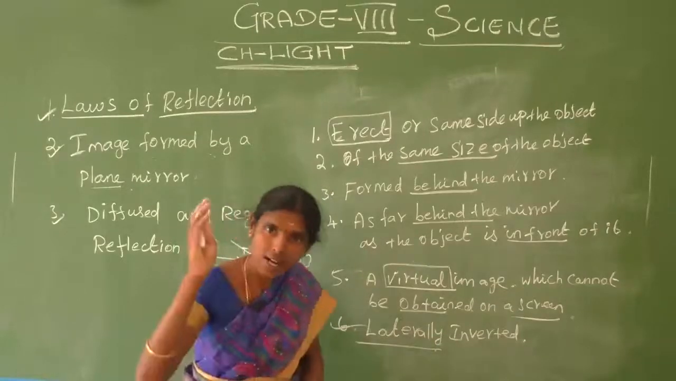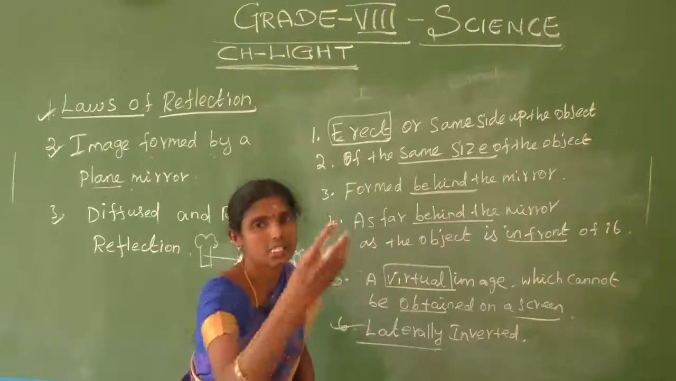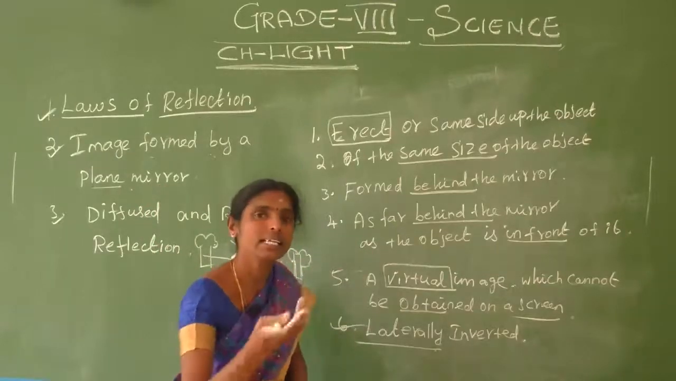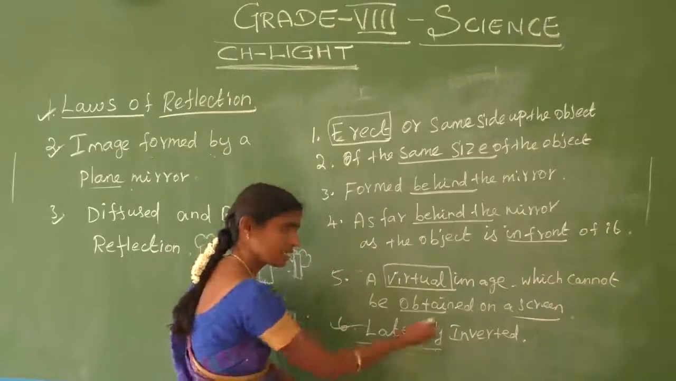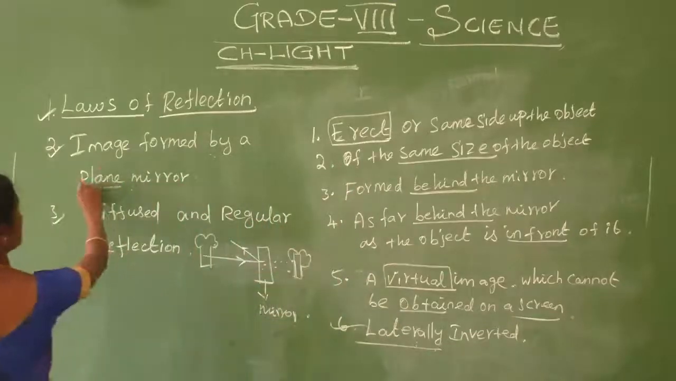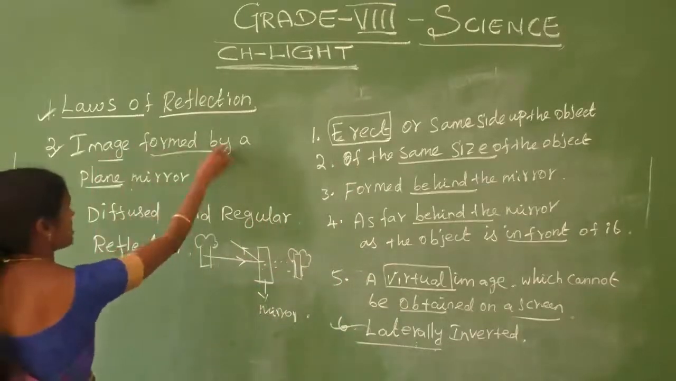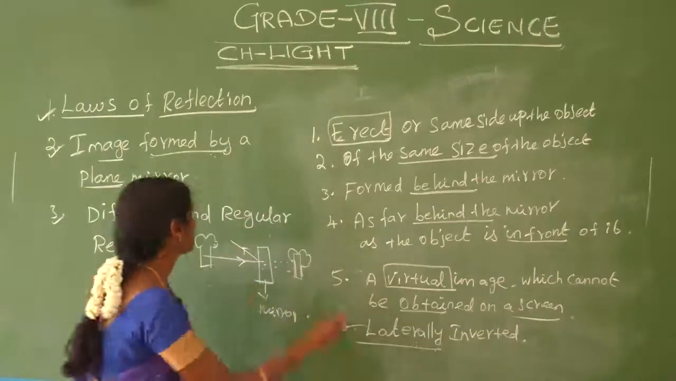If we raise our right hand, how will the image appear in the mirror? It will look like the left hand is raised. That is called laterally inverted. That means the opposite. That is laterally inverted. These are all properties of a plane mirror, the characteristics of the image formed by a plane mirror. Are you understand?